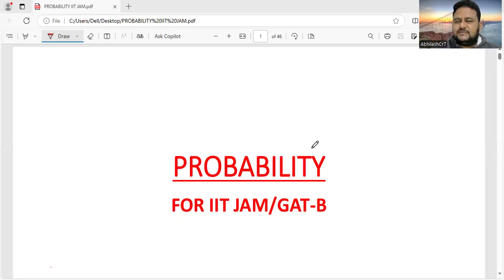So in the previous session, we discussed the basics of probability, the terminology related to probability. In the previous class, we discussed the axiomatic approach to probability. So based on the knowledge that we gained in the previous class, in this class we are going to solve certain PYQs based on the axiomatic approach to probability, which have been asked in the IIT JAM examination. All right, friends, let us get started.